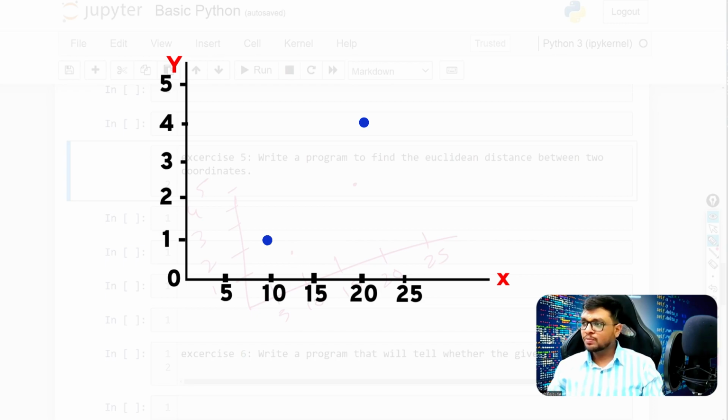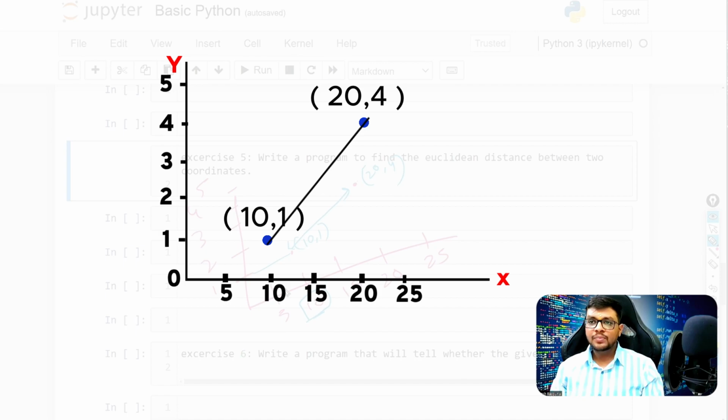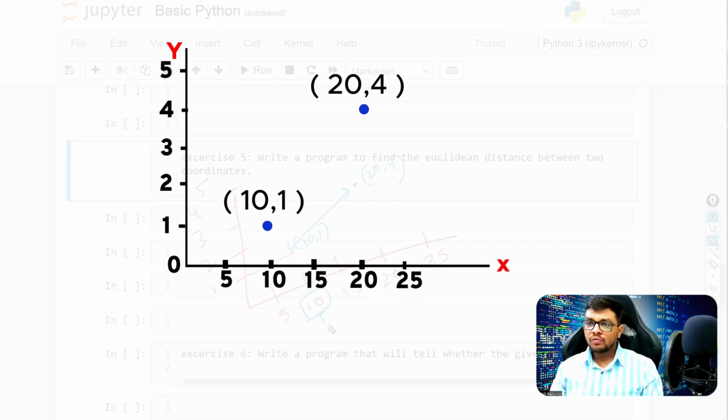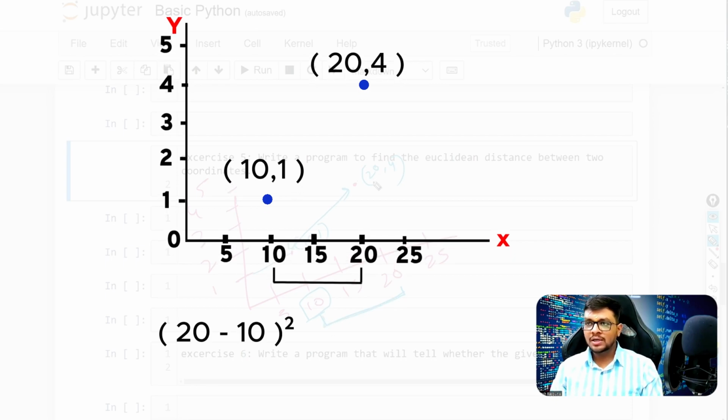So we will first write the coordinates of this point, that is 10, 1. So this is 10 and this is 1. And for this one, it is 20, 4. Now, if you want to find the distance between them, that is the Euclidean distance, how do you find it? You find the distance between the x coordinates, that is 20 minus 10. You find the distance between the y coordinates, that is 4 minus 1.